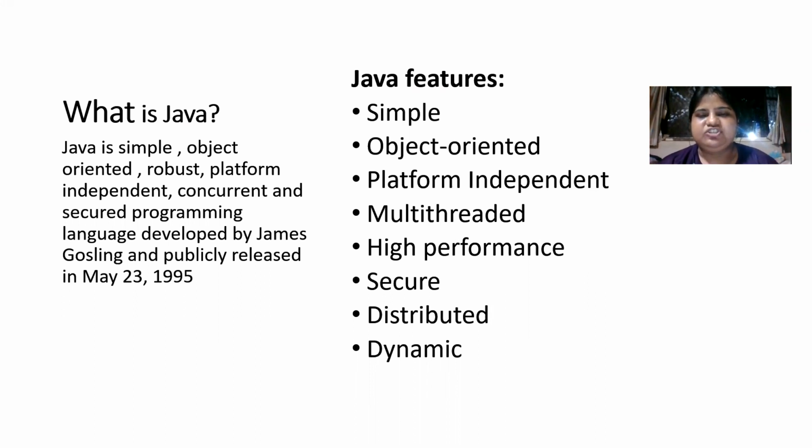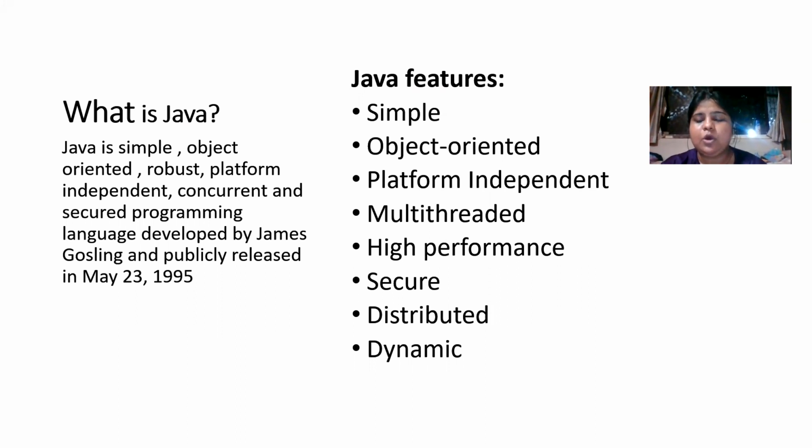So now, what are the features of Java? It is simple to understand, completely English language programming, and object oriented. It involves the initialization of objects and the use of objects. Platform independent: a platform is basically a combination of hardware and software. So if we have a Java program on one platform, say Linux, that program can work on Mac as well as on Windows. So that's how it is platform independent.